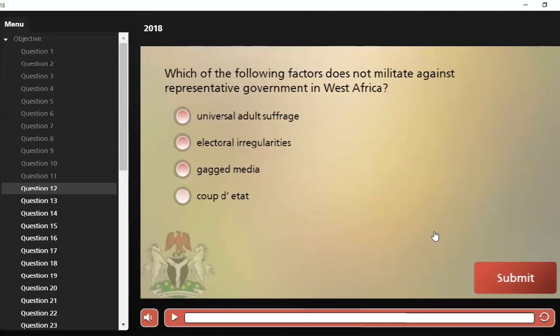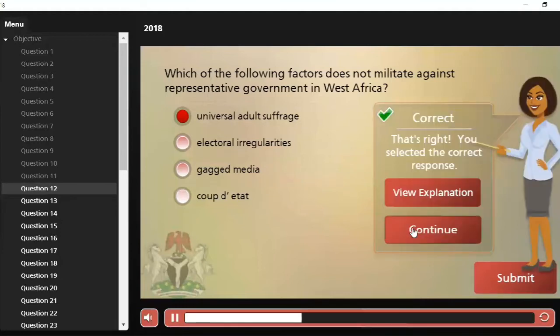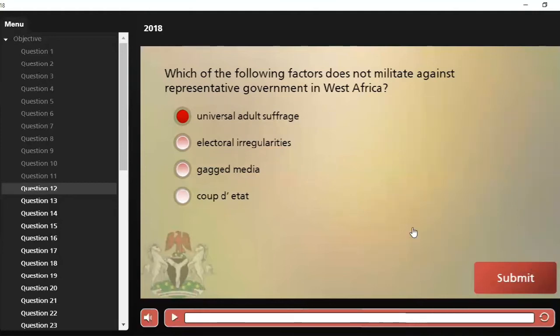Which of the following factors does not militate against representative government in West Africa? A. Universal adult suffrage, B. Electoral irregularities, C. Gag media, and D. Coup d'etat. Which of these does not militate against representative government in West Africa? Of course, we know universal adult suffrage does not militate against representative government. So it is our correct answer, the right of adults to vote and be voted for.